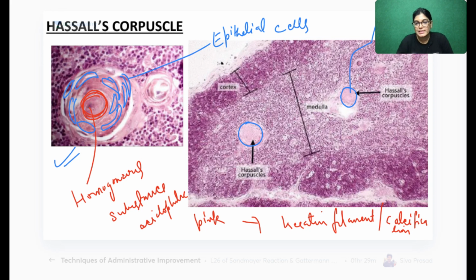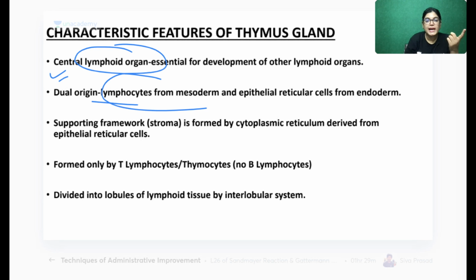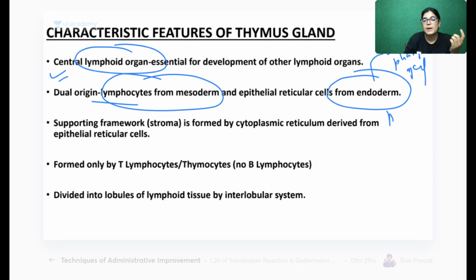So done. Let's move on to the next slide, that is tonsil, which is very easy. After completing the slide of thymus gland, I have summarized the important points. It is a central lymphoid structure. Central lymphoid structure produces T lymphocyte. It is having dual origin, lymphocytes from mesoderm, epithelio-reticular cells from endoderm. Third pharyngeal pouch. So these are the summary.